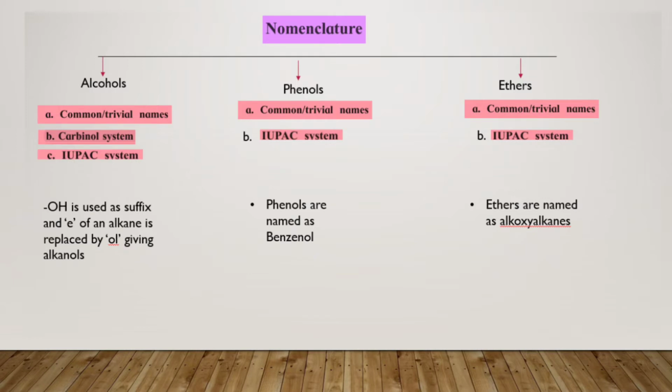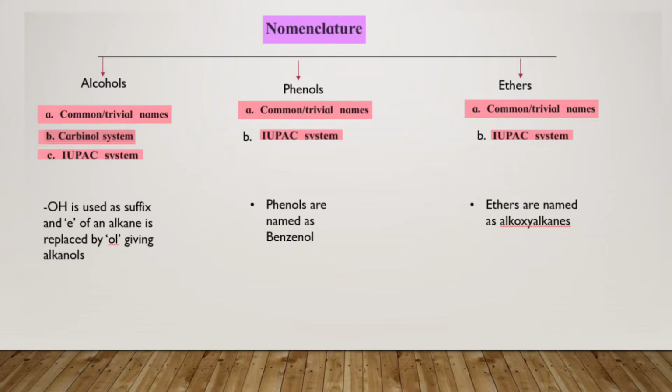Alcohols can be named as common or trivial names. Then they can be named in the carbinol system, and then the third is the IUPAC system of naming the compounds.